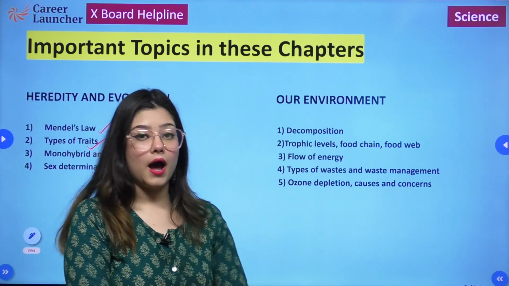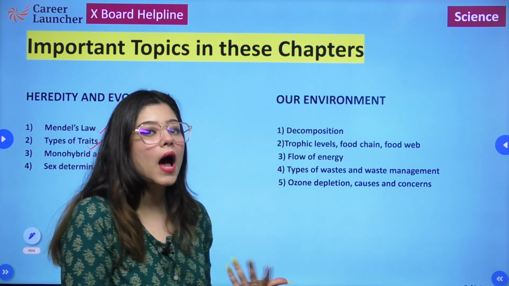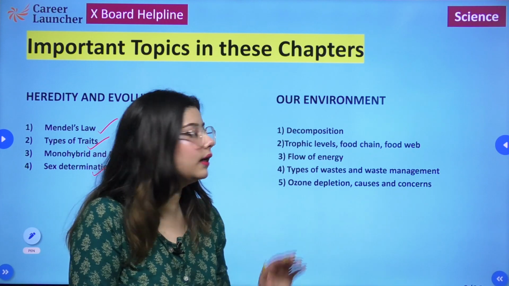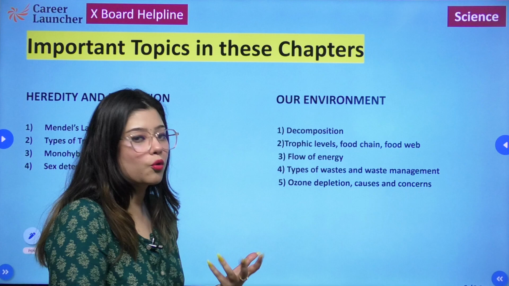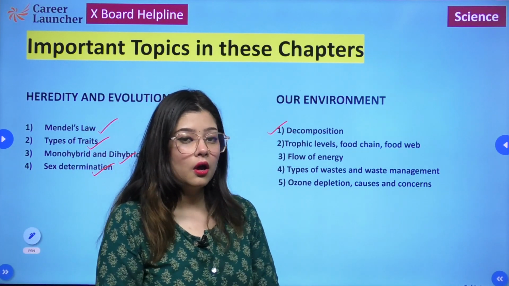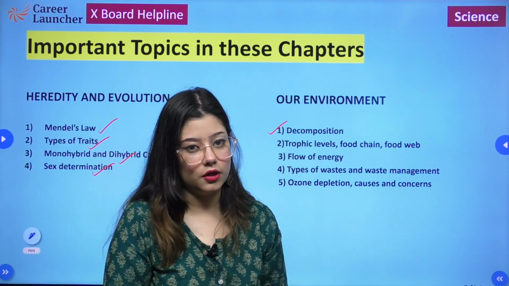If we talk about our environment, then these are the following topics which are important. Everything is important, as I've been continuously saying from the beginning, but a little more stress should be given to these topics. So first is decomposition, how it is important for maintaining a balance in our ecosystem.